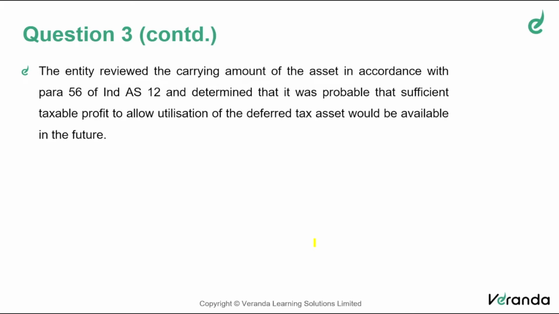But on the contrary, you just cannot simply recognize a deferred tax asset, because a deductible difference will result in a deferred tax asset, is it not? Sorry, a taxable difference will result in a deferred tax liability. So only when there is a probability of a future profit against which the deferred tax can be adjusted, you can recognize a deferred tax asset. The problem tells you that in future sufficient taxable profit will be available so that the deferred tax asset can be adjusted.